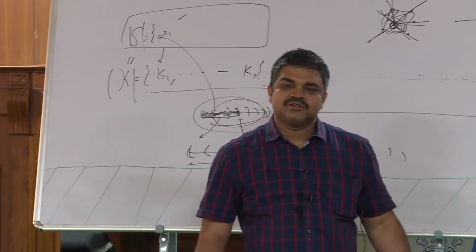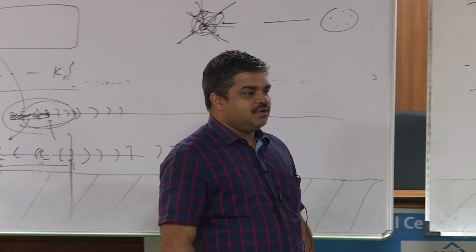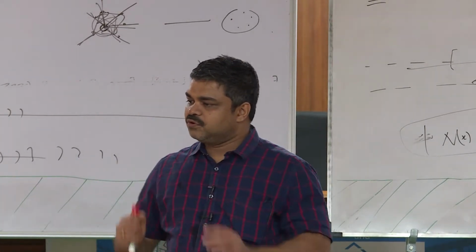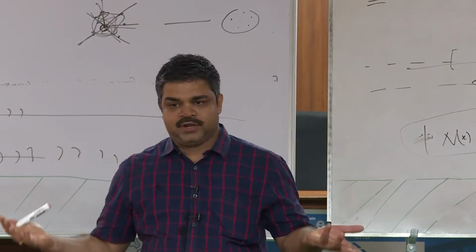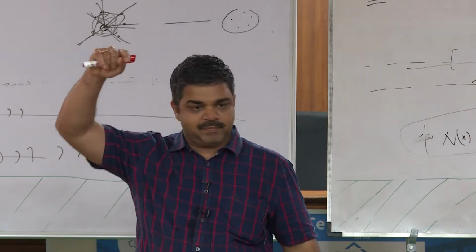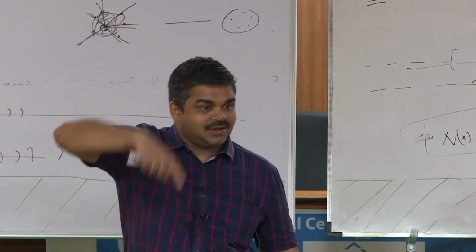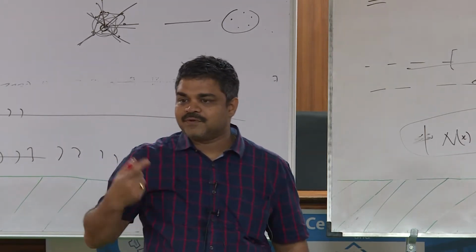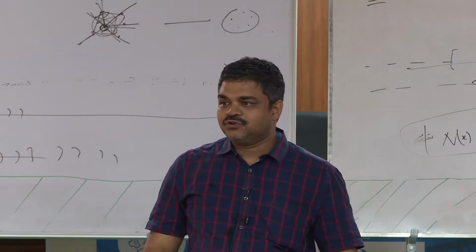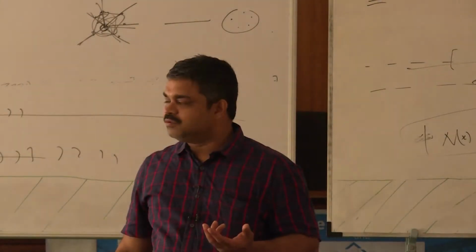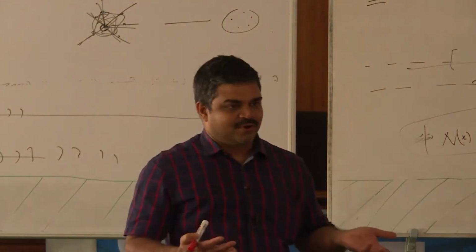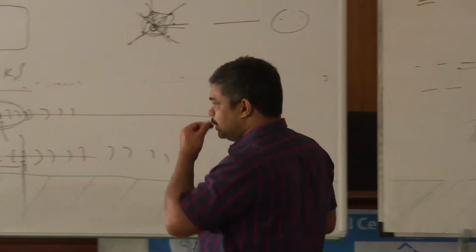It just says that all those graphs which do not have a chordless cycle of length 4 or more are chordal. That's all it says, right? That means if you take any cycle in a chordal graph, it may be some 5 cycle, then you should get a chord for that. If you find a 10 cycle, definitely there should be a chord. So, what kind of cycles may not have a chord? It is only the triangle, but the triangle does not even have a place to have a chord, right. So, therefore, chordal graphs